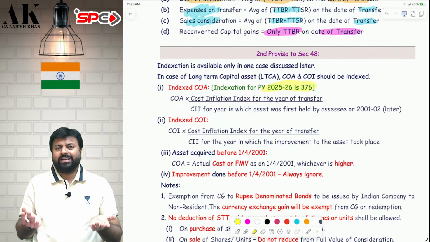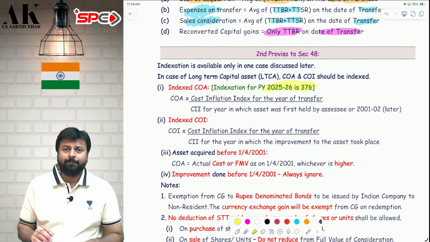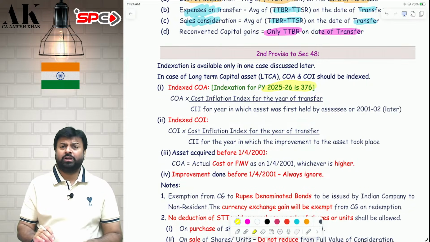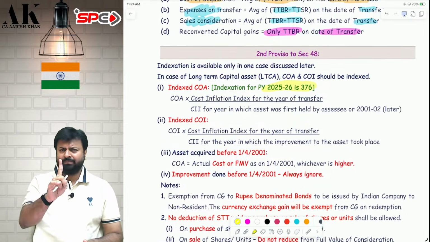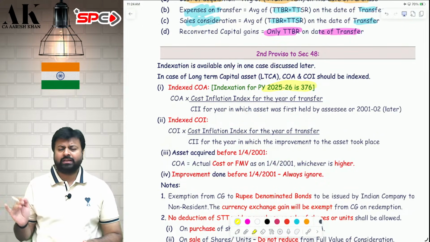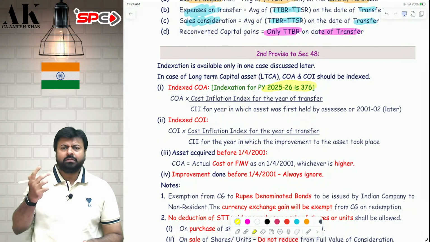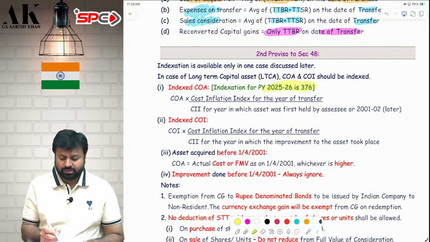Now, what is indexation? Indexation is nothing but increase in the cost due to inflation. But from 23rd July 2024, you do not get indexation in any case except one case. Only one case you will get indexation. No other case you are going to get the indexation. We'll talk about that one case in a while. Before that, we will talk a little bit about indexation also.